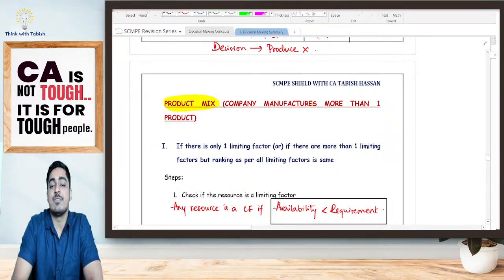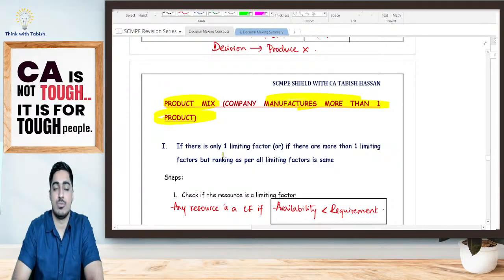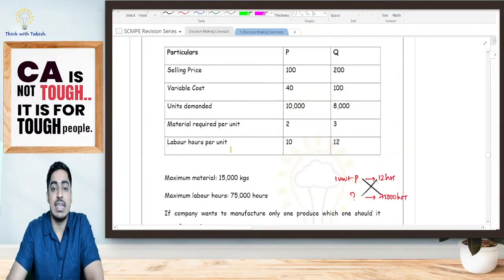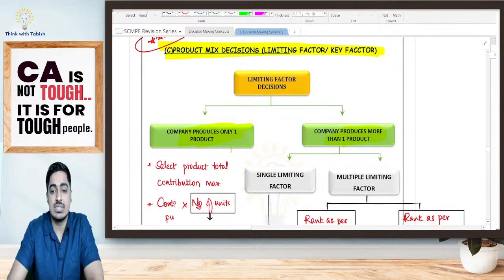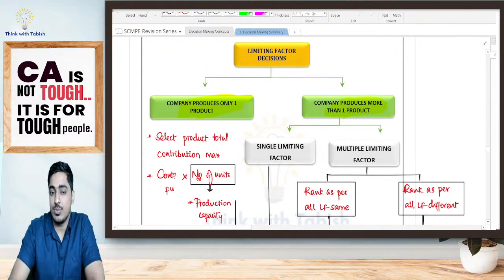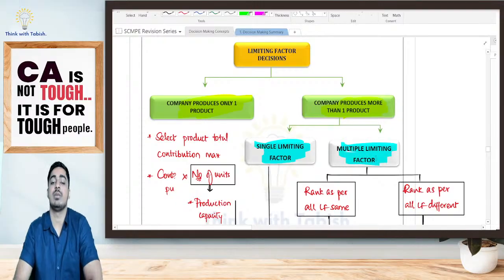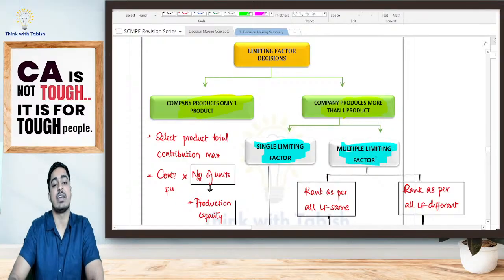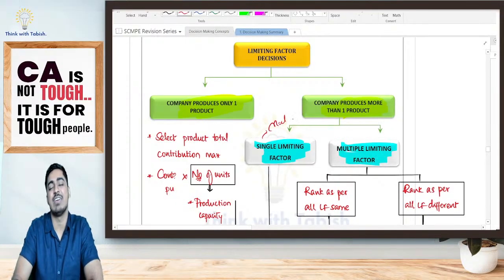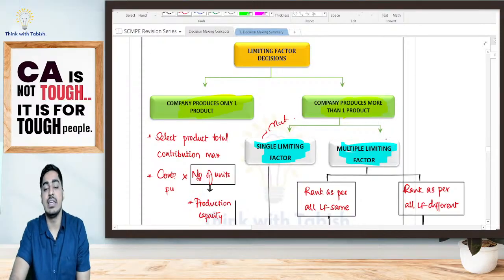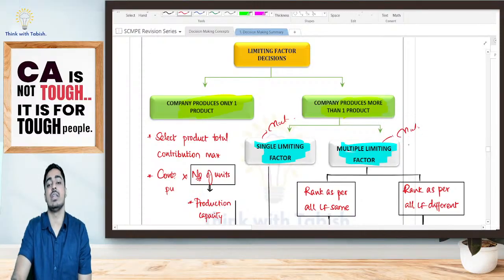That is, the company is manufacturing more than one product. In this case, again, bifurcations are going to be there. The company is producing more than one product, and I'm having a limiting factor. Either I'm having a single limiting factor, say only material is my limiting factor and everything else I have, or multiple limiting factors: material is also a limiting factor, labor is also a limiting factor, machine hours is also a limiting factor.